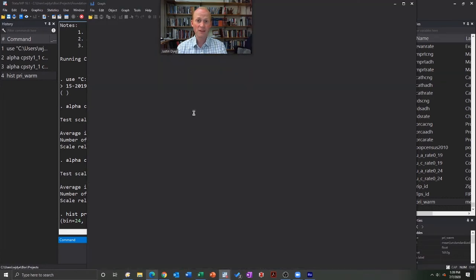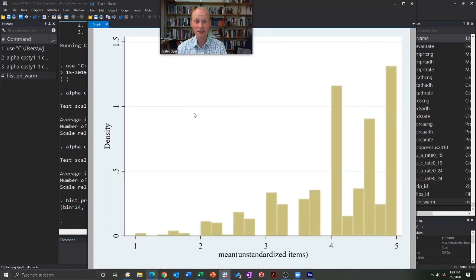It'll be a little faster on the server if you're using the Citrix because that's using the computer power of the server, which is pretty good. I'm just here on my laptop. So here's the histogram of warmth. Very few kids are reporting really low warmth, though we get some in this area. Mostly kids are in the 4 or 5 range reporting, yeah, my parents pretty warm.